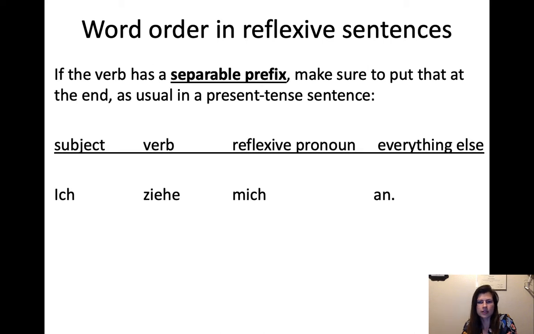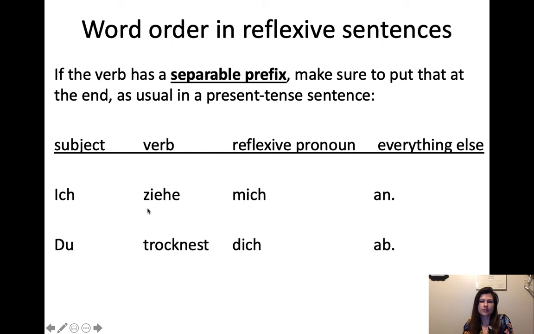So just as you might expect, ich ziehe mich an, I dress myself. This one's kind of strange because it's "I dress myself." Ziehen means to pull. So this is one where if you didn't look up anziehen, if you didn't know that an was part of ziehen, then it just means pull. And this is like on, because it's like you're pulling on your clothing. It's like I'm going to pull on my sweater, which means I get dressed with the sweater. So anziehen, to get dressed, even though it looks like it means pull on.